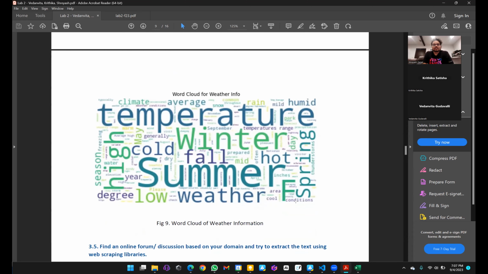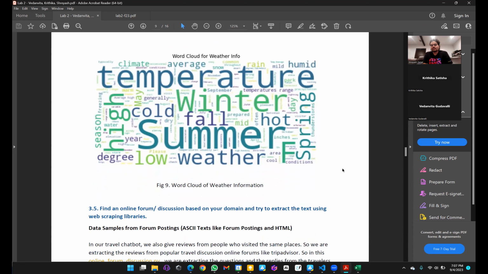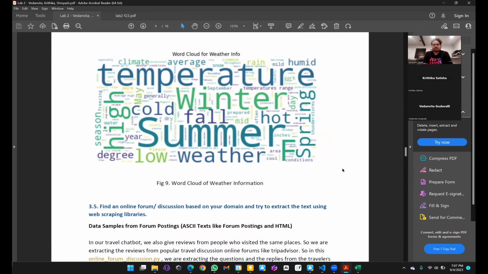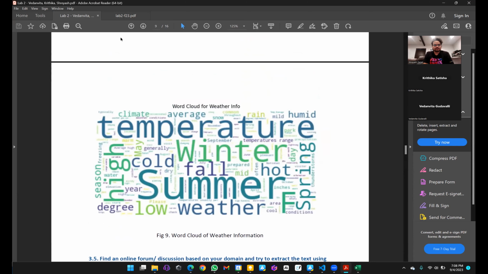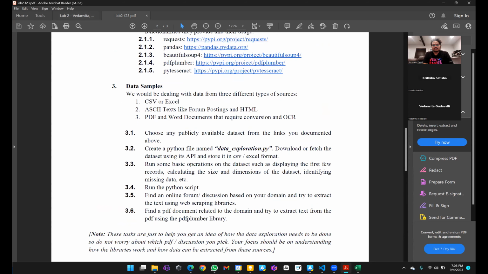Next, I've also visualized the word cloud for weather information. So I thought this might give a little bit of information how the weather is, but then it was just an experiment. You could see there are summer, fall, weather, low degree, but it was just an experiment that I was trying to see what word cloud do we have from the weather information. So that was it from my side. My task was to collect the data set in the Excel format, and I had to do data exploration from that.